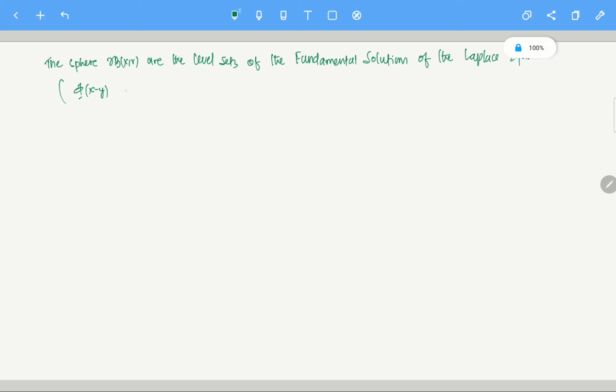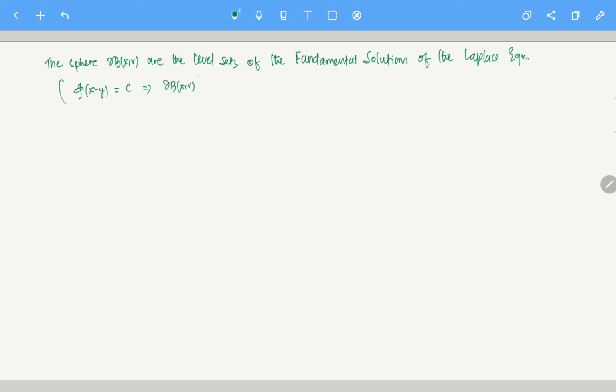If you want to find out the relation between this particular function and the spheres, let's say this is equal to a constant. The level sets of phi are actually the spheres, the boundary of B(x).